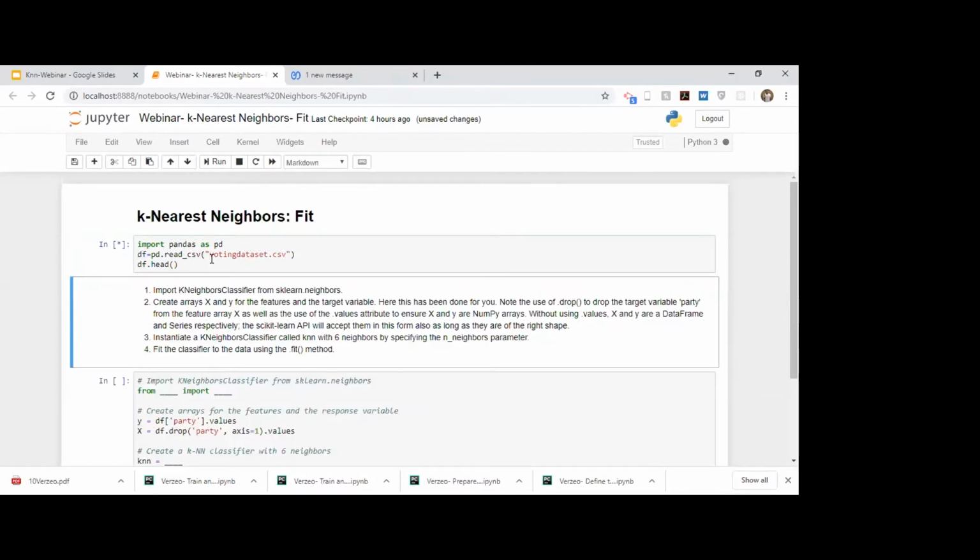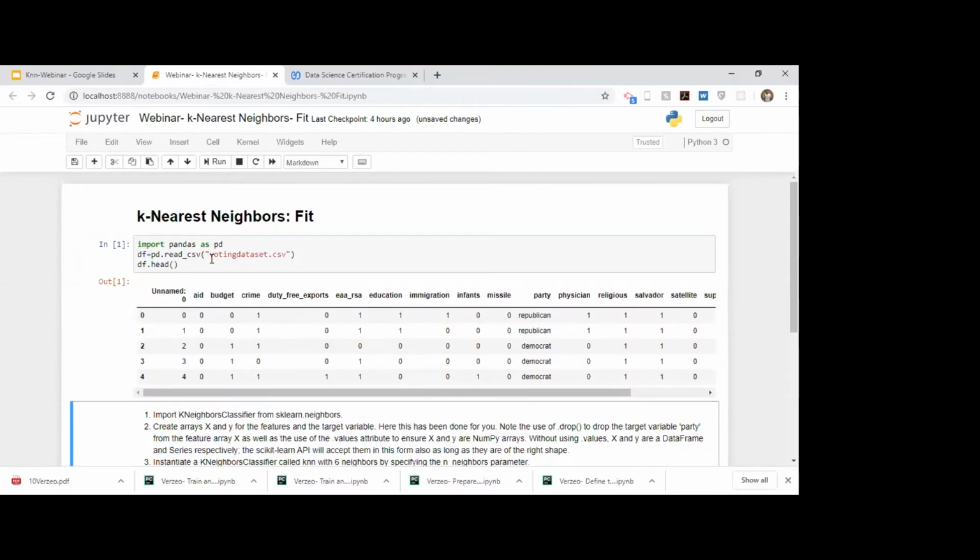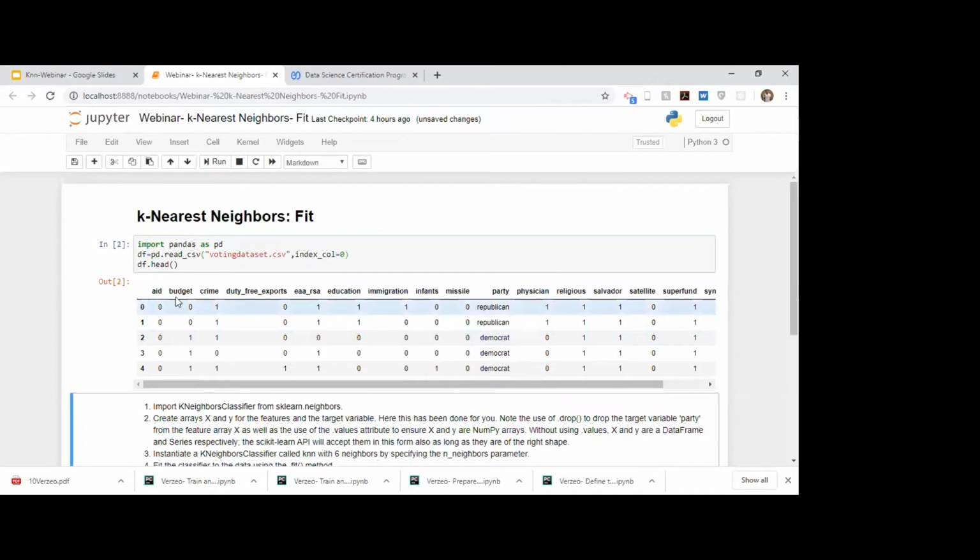I will run this again. And we have our data frame. Now, as you can see, in the actual data frame, this was just the index, but while converting it to a data frame, it has been assigned to a column. We don't want this. We want only this, these are nothing but indexes. So for that, we pass in a parameter called index_col equal to 0. I run it again, and you can see that our indexes are now stored as indexes only. They are not stored in another column.